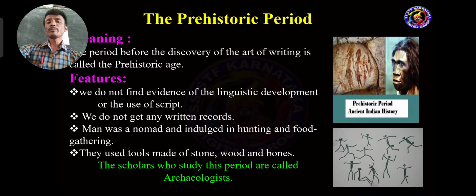Another important characteristic: they used tools made of stone, wood and bones. Tools means important instruments.